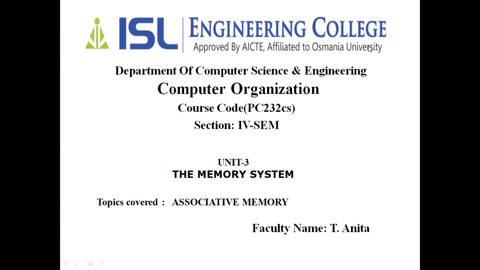In the last class, we have seen the RAM and ROM chip, how the RAM chip will be, how the ROM chip will be, what are the pins for the RAM and the ROM chip, and the tabular format: the read operation, write operation, and chip select. So all the things we have seen in the last class, and today we are going to discuss the associative memory concept. We have discussed many different types of memories, right?